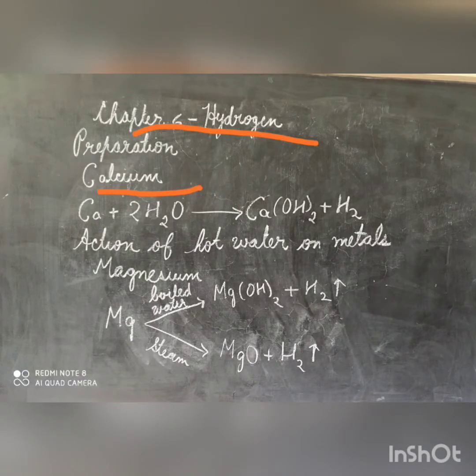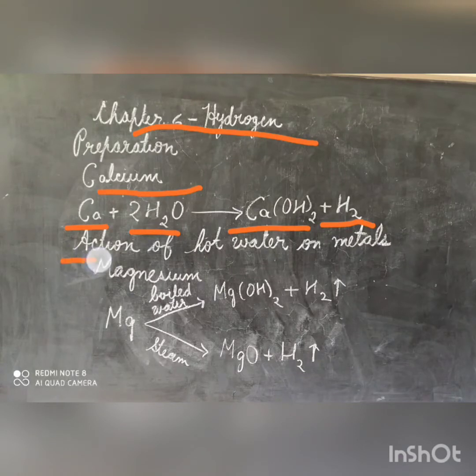Calcium sinks in water. Its reaction is less vigorous than sodium. Calcium plus water, cold water, forms calcium hydroxide plus hydrogen. The bubbles of hydrogen are liberated and the solution turns milky, turbid and alkaline. If red litmus is introduced in the solution, it turns blue. The solutions of the metal hydroxides of sodium, potassium, calcium turn the red litmus blue, showing their alkaline nature.